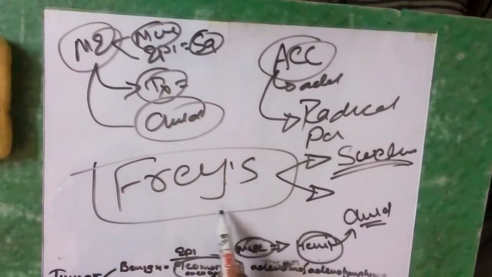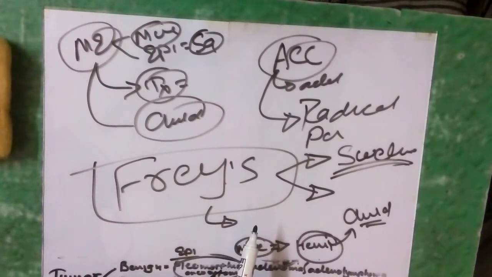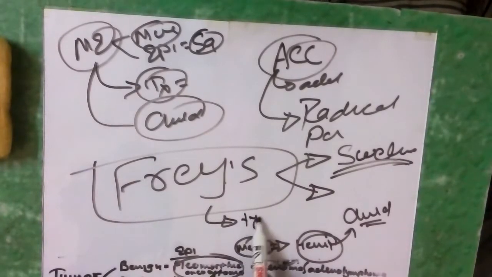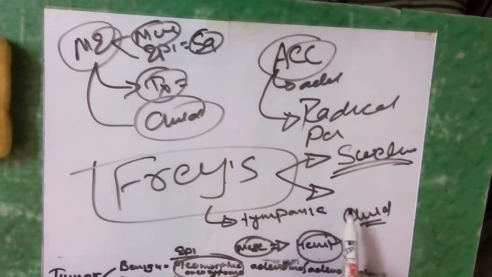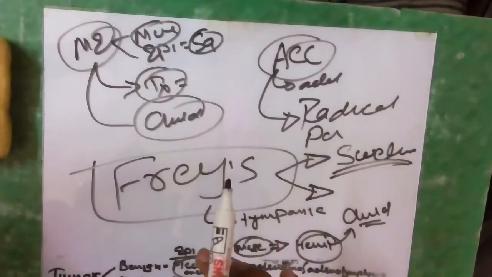And the treatment is usually tympanic neurectomy, which intercepts this parasympathetic fiber at the level of the middle ear. Tympanic neurectomy is done. So that's all for the salivary gland tumors.